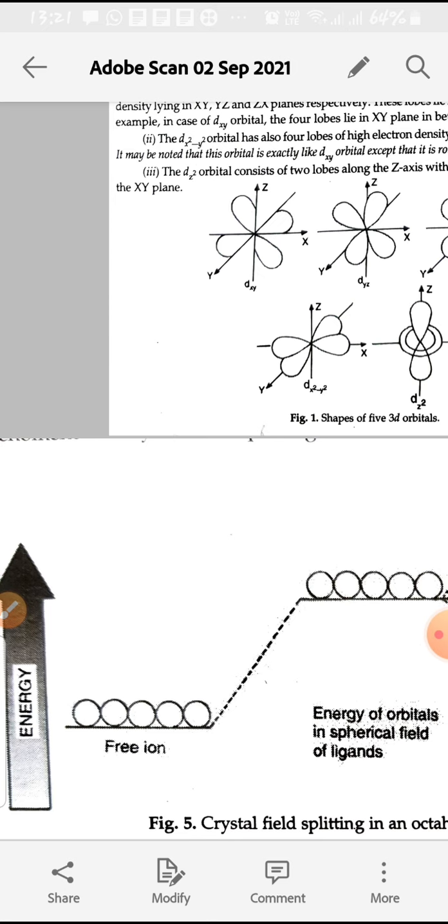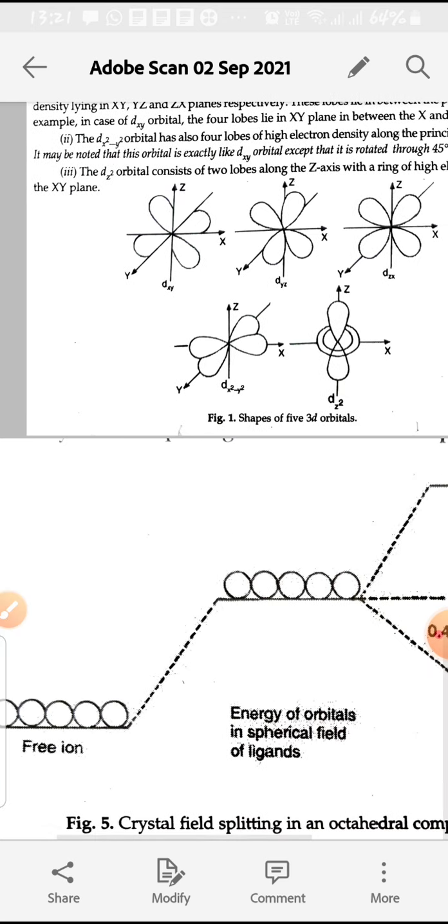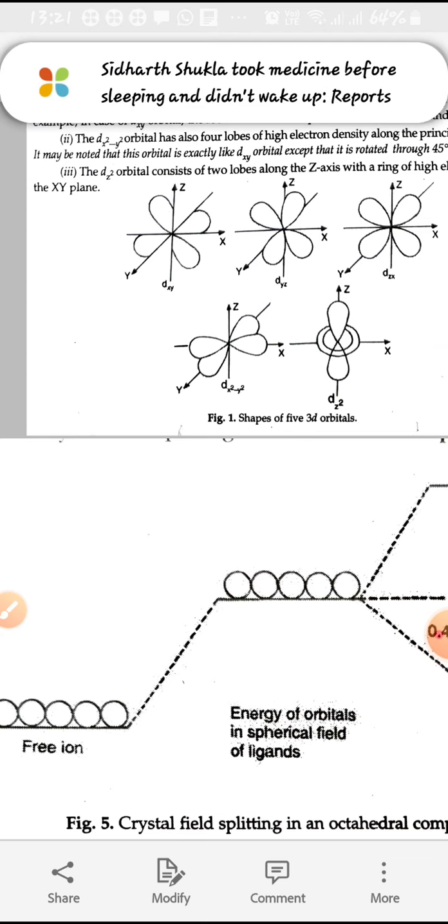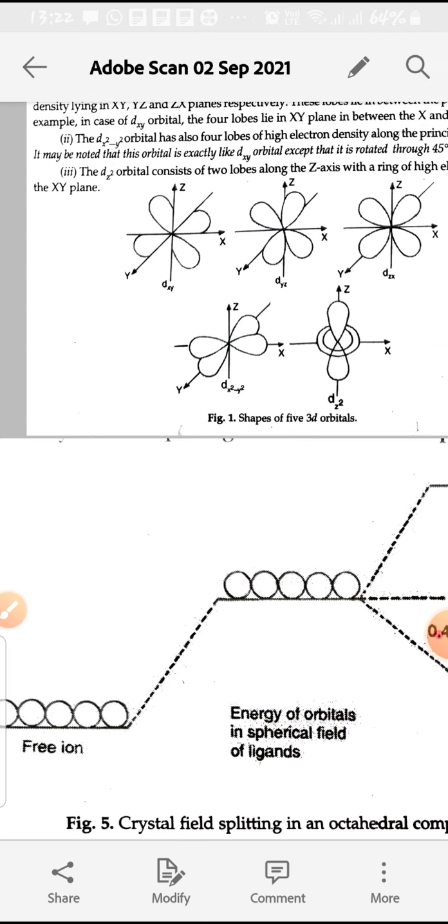So firstly we write: free metal ion, all 5 degenerate orbitals, and then all the ligands approach the central metal ion at equal distance. They will form a spherical electric field, and there will be repulsion between the ligand electrons, or lone pairs of electrons, and the central metal ion d orbital electrons. So there will be repulsion between them.